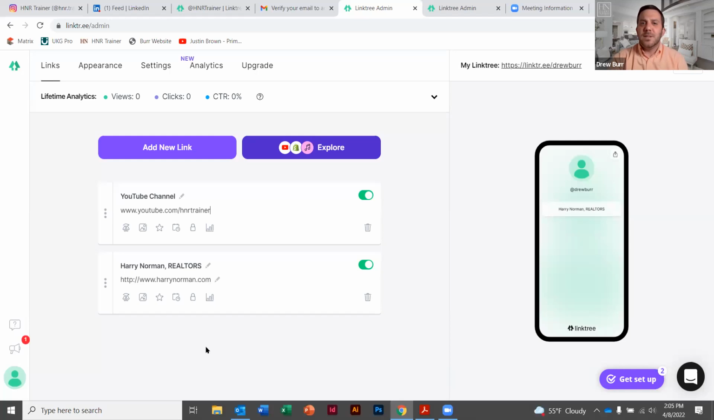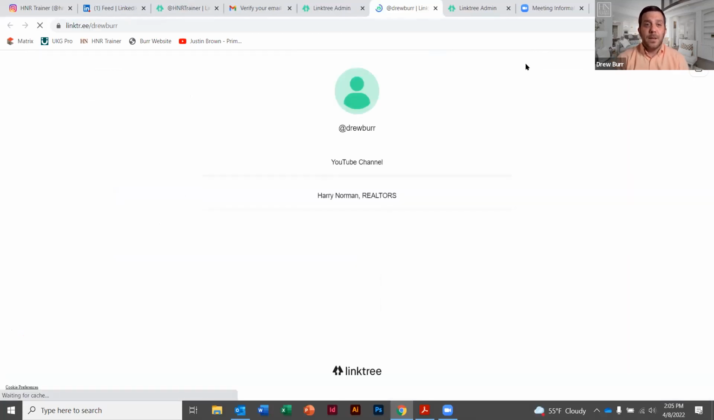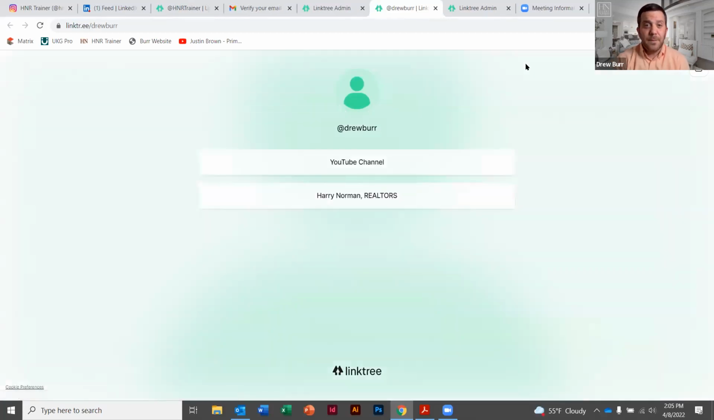Awesome. Okay, so the first thing is I want to show you what I've just created. By clicking on this link at the top, you will see here is my new Linktree. It has my account information at the top, which is my handle, and also has the two links that I just added, which will push them to those.